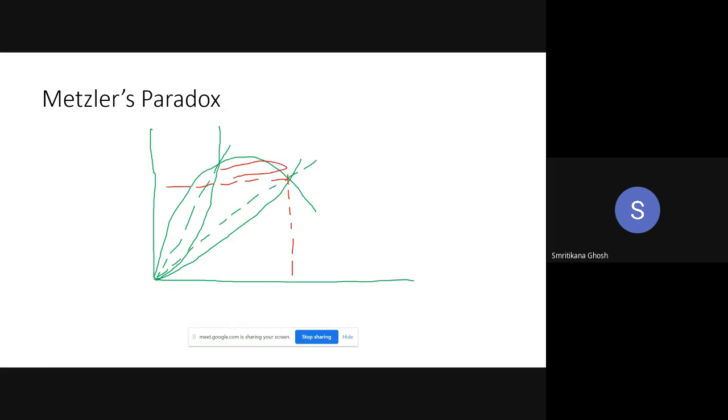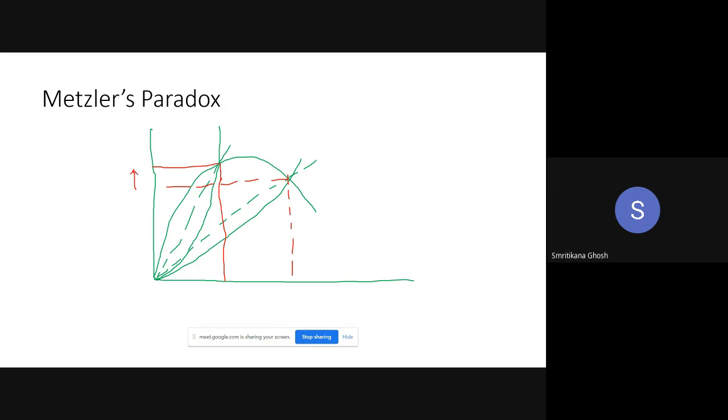After tariff imposition, export is falling. No issue. But what about import? Import has increased. So here we are getting the opposite effect on import.